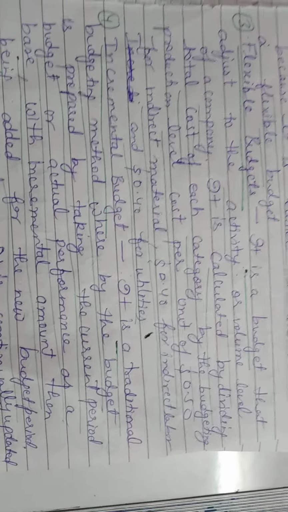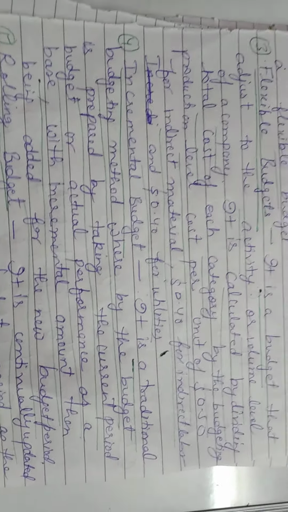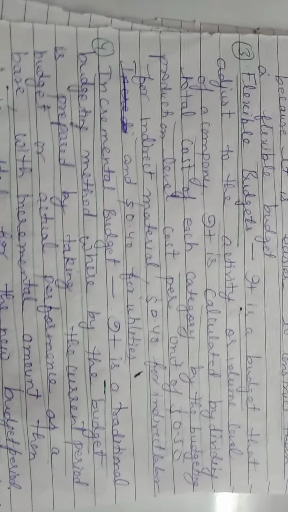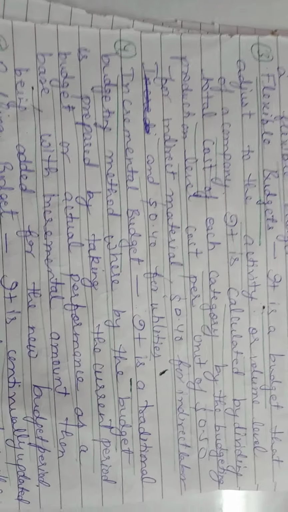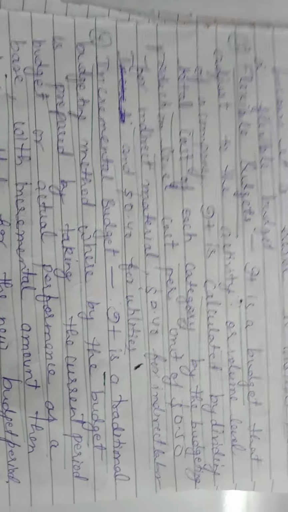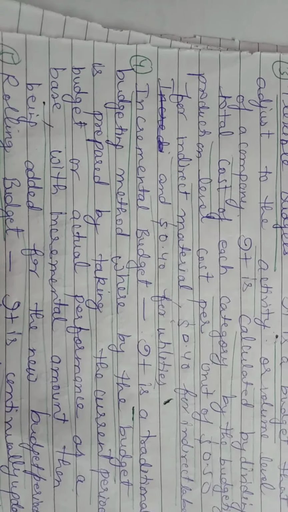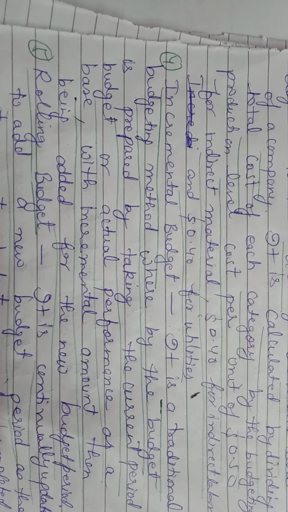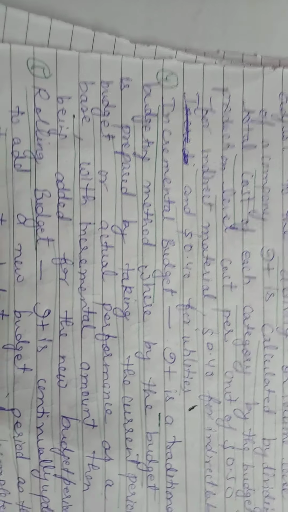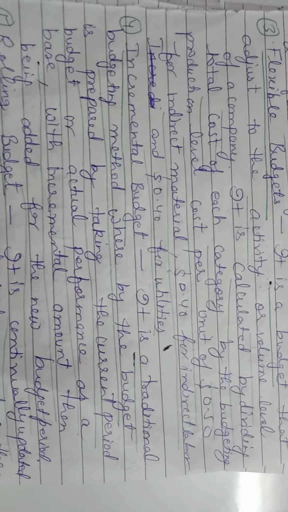In short, it is a traditional budgeting method, and the budget is prepared here by taking the current period budget. What income you have had all over the year, and what expenditure you have had all over the year.